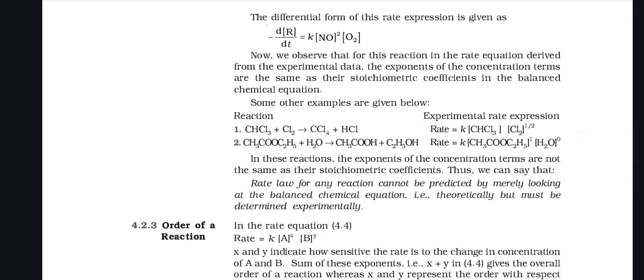Now we observe that in the reaction, in the rate equation derived from experimental data, the exponents of the concentration terms are the same as the stoichiometric coefficients in the balanced chemical equation. Some other examples are given below. In these reactions, the exponents of the concentration terms are not the same as the stoichiometric coefficients. Thus, we can say that the rate law of any reaction cannot be predicted by merely looking at the balanced chemical equation. That means it must be determined experimentally.